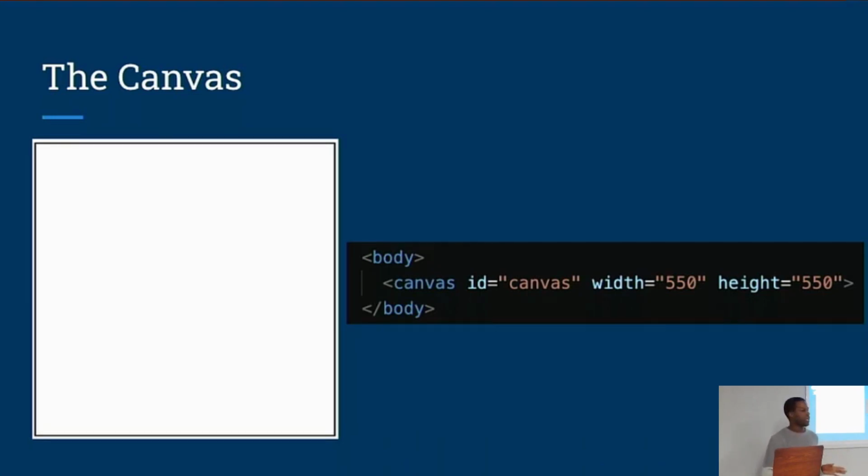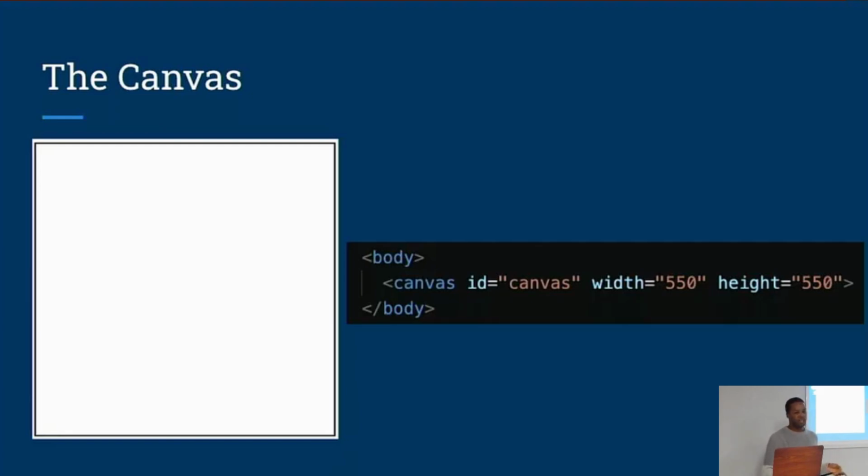In terms of code, what the canvas is, it's an HTML5 element, and we're going to give it 3 properties: ID, width, and height. The width and the height are fairly self-explanatory. They're how wide and how tall we want our object to be. One thing to note is that you might see we have it defined inline right here, and you might think, okay, I'm not going to define it inline, I'll define it in CSS instead.